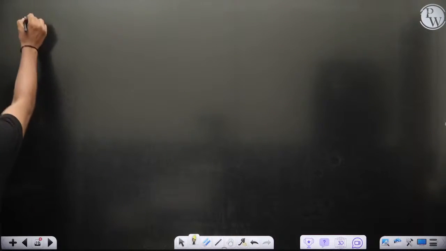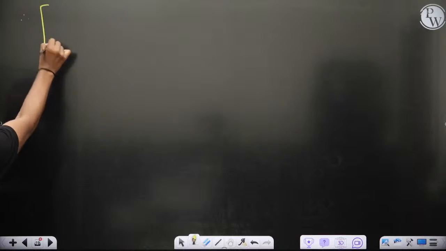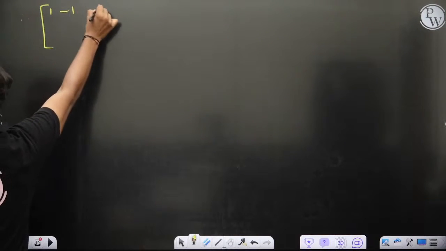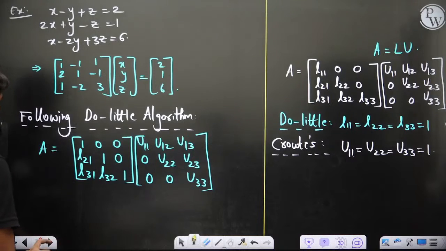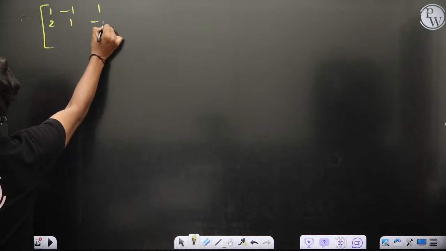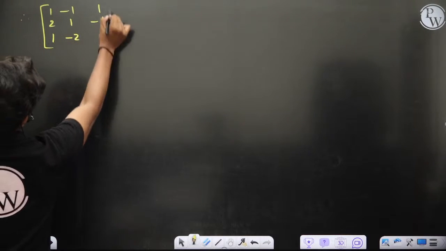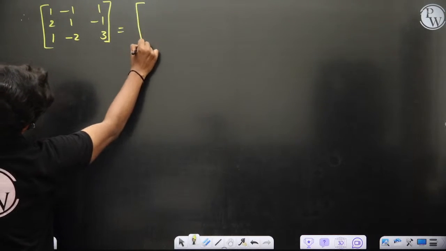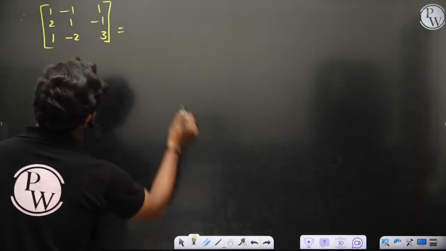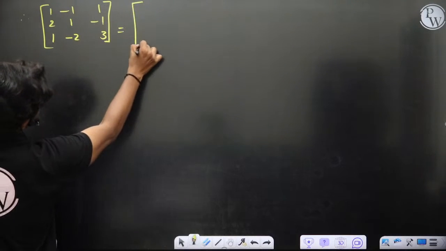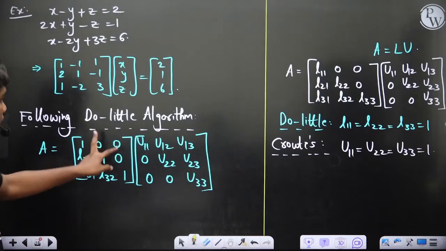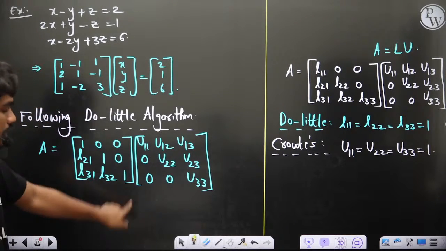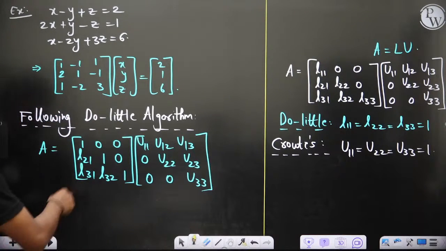Now let's see how you are going to get these elements. What is the matrix A? Of course, 1 minus 1 1, 2 1 minus 1, 1 minus 2 3 is what we have taken. So this has to be equal to, look, this is the most important step. You have to be a little careful when you are doing this. If you multiply this L with this U, and I adopt Doolittle's algorithm where I have taken these elements 1, then let's see what you get.